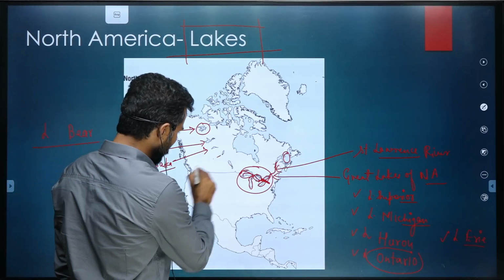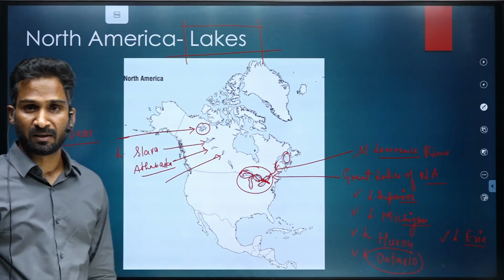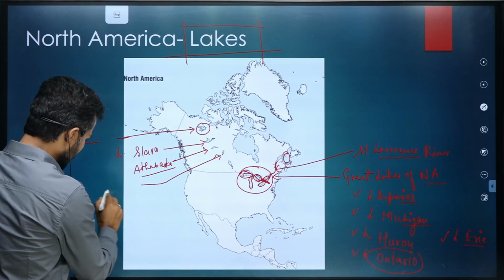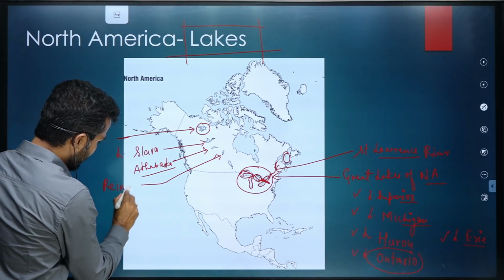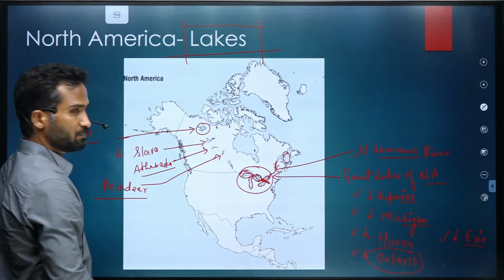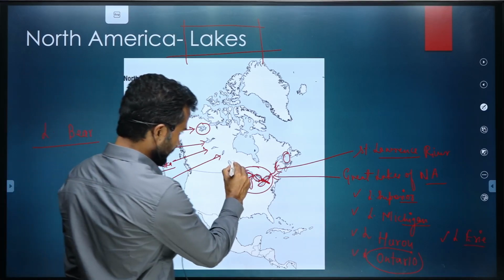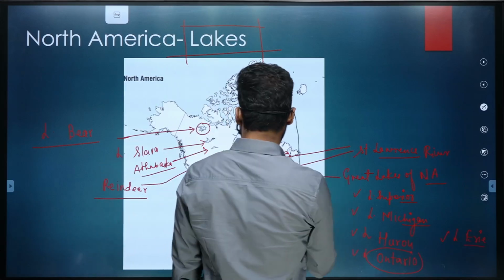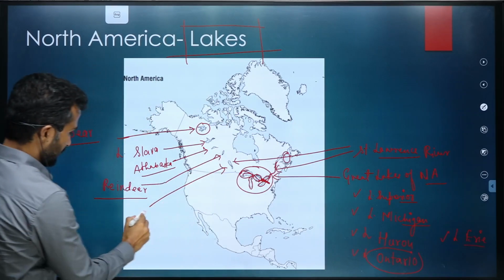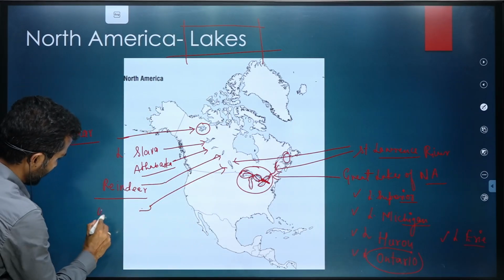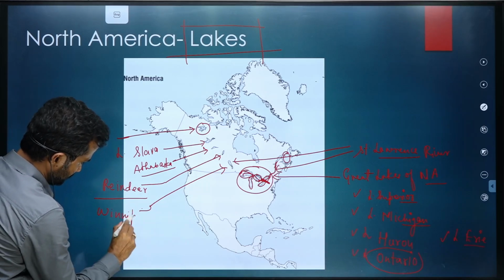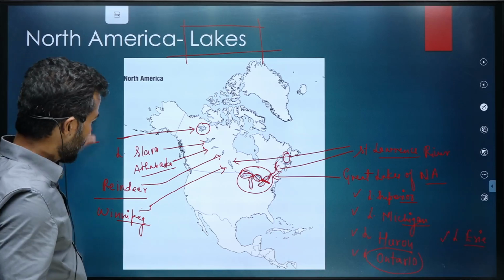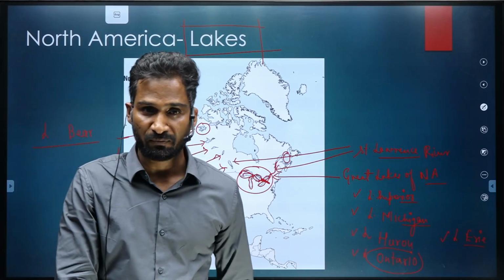And then this fourth lake, again there could be a question on the arrangement from north to south or south to north, is known as Lake Reindeer. And this lake in the south of Canada is known as Lake Winnipeg. So these are the important lakes of North America.